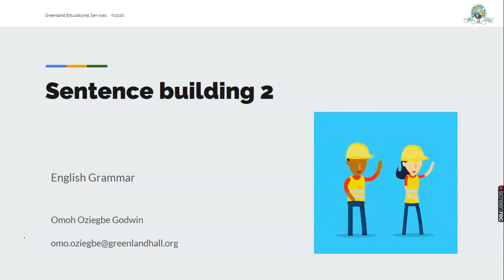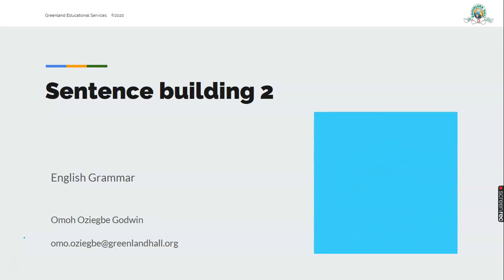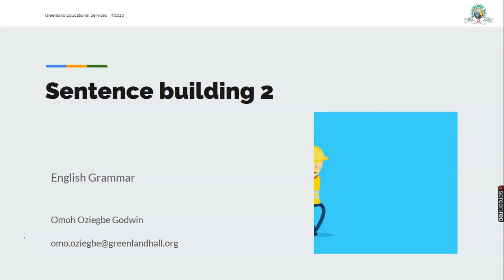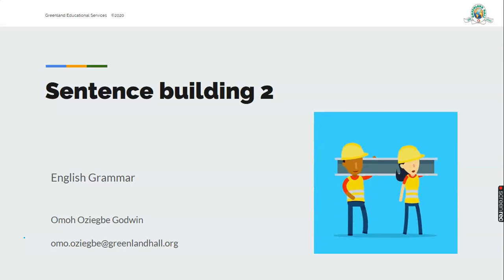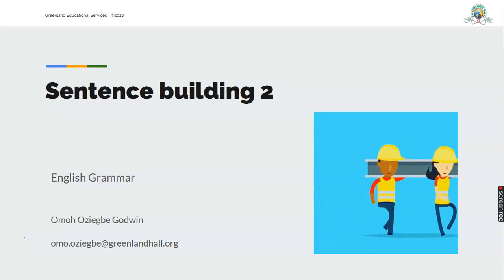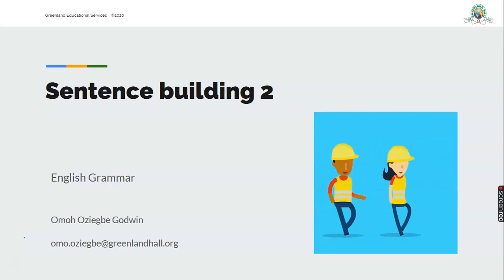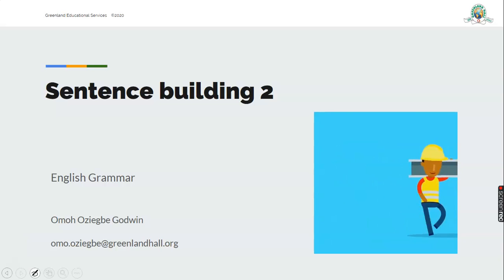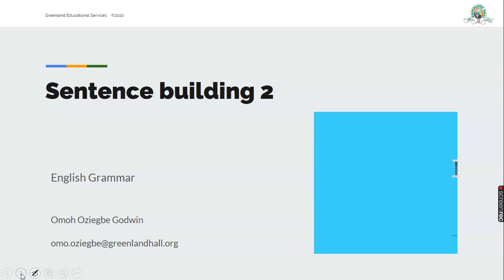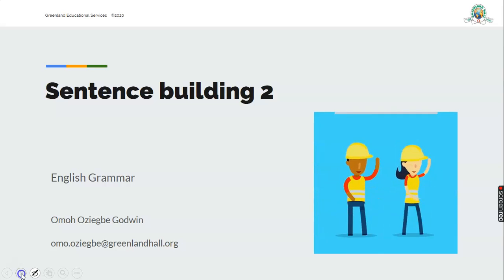Today we'll be considering a very interesting topic in English grammar. Our topic today is titled Sentence Building, Part 2. We looked at the first part the other time, and we considered the various elements that build up the sentence. Today we're going to look at that interesting thing in sentence building. So if you are ready, let us get straight into it. It promises to be fun and interesting all the way. Sentence building part 2, English grammar.